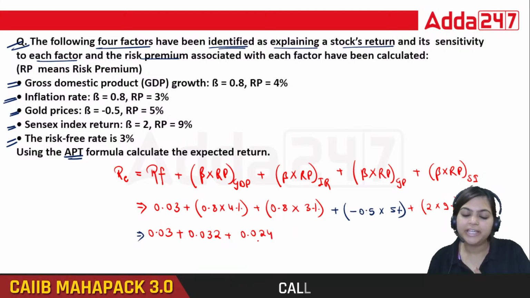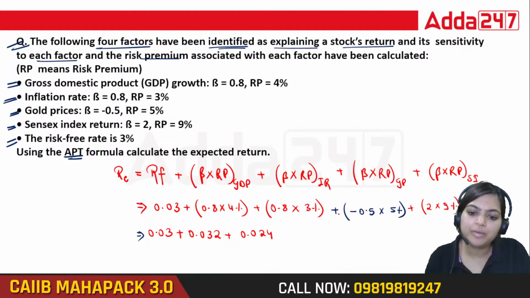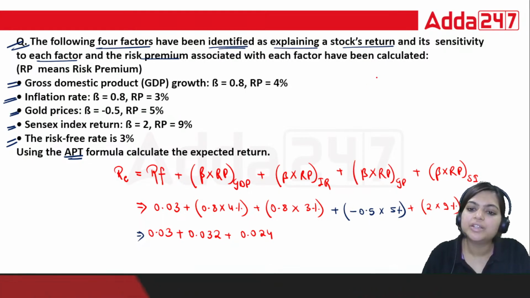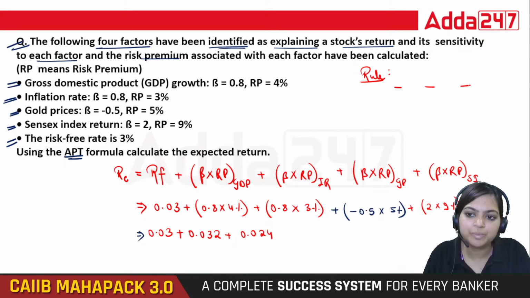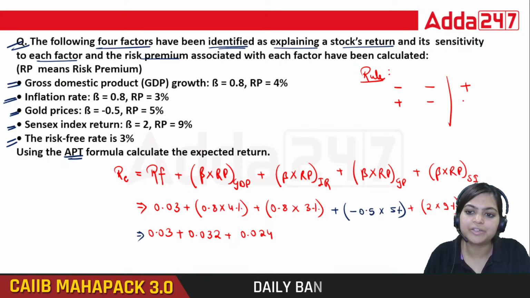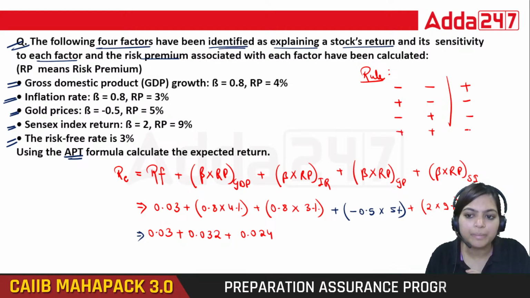Now here if you see minus and plus, so always remember this rule. That says minus minus plus, plus minus minus, minus plus minus, plus plus plus.